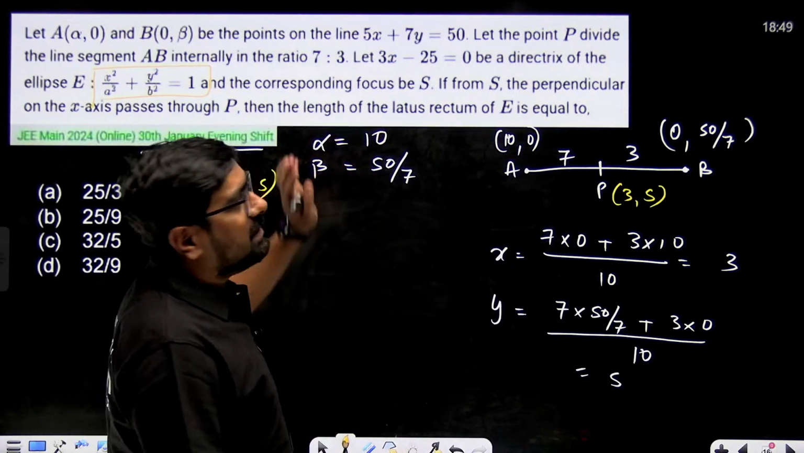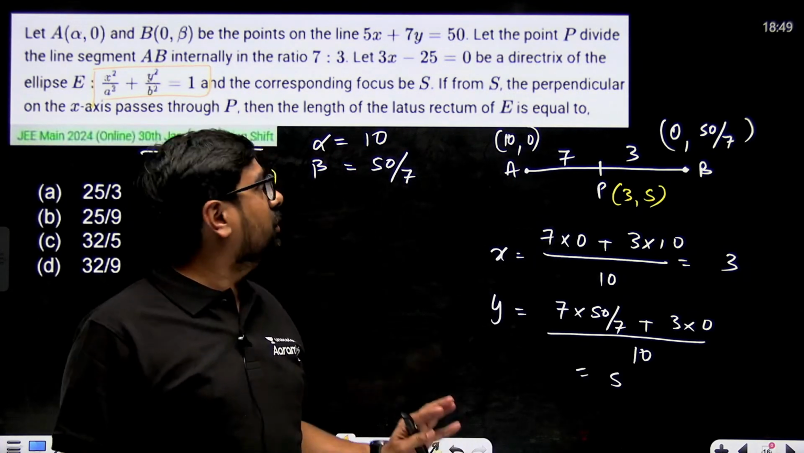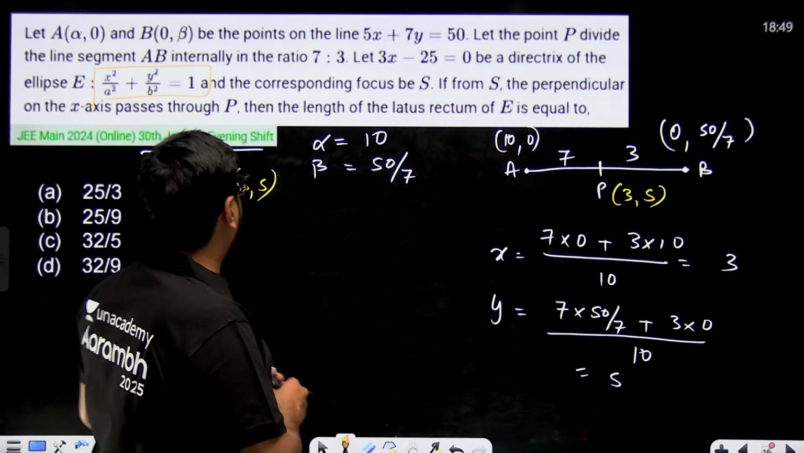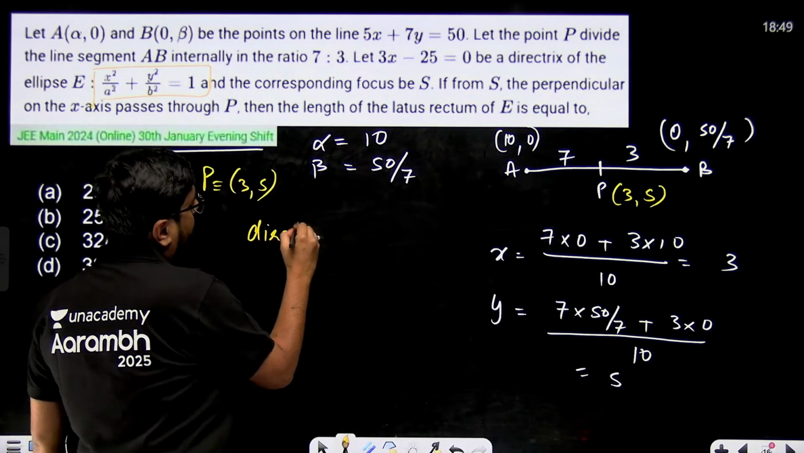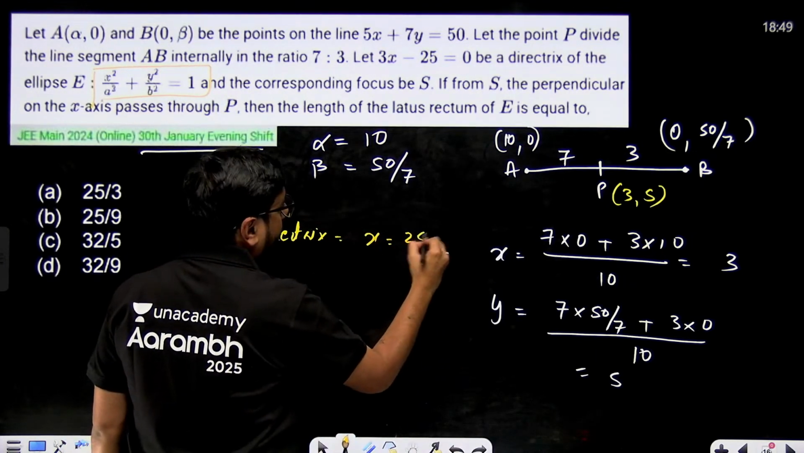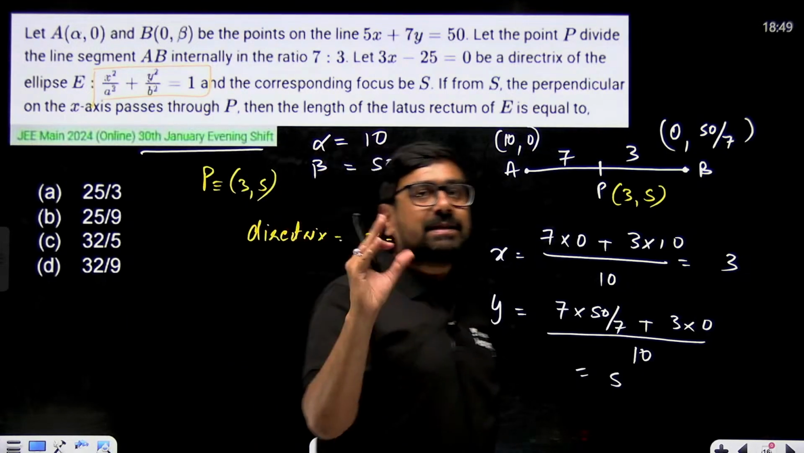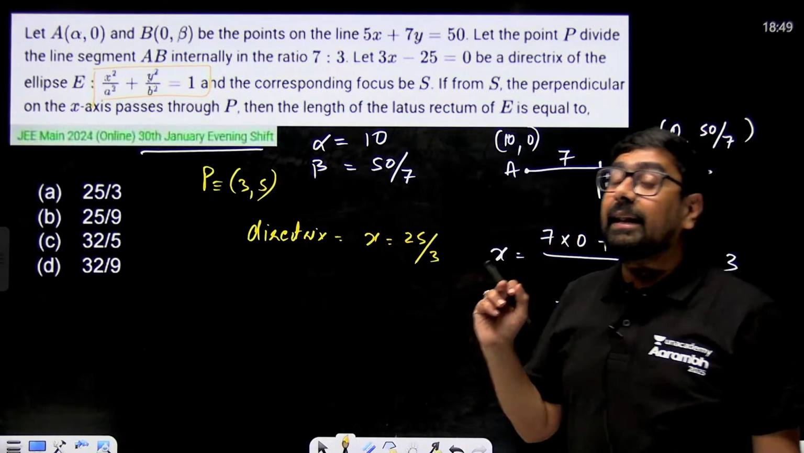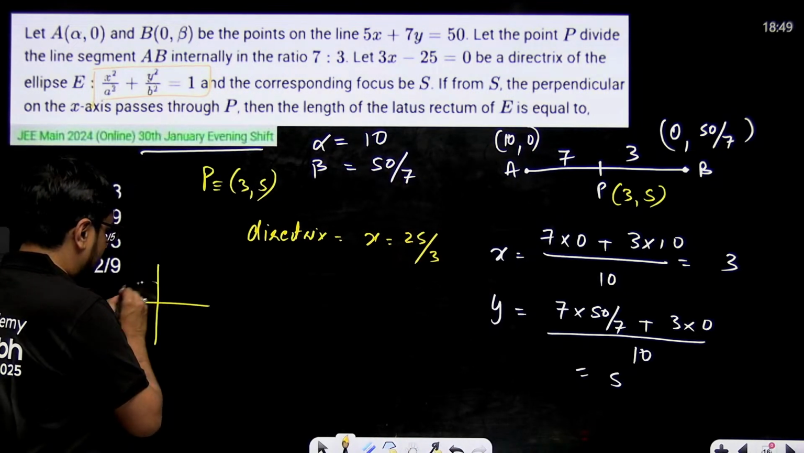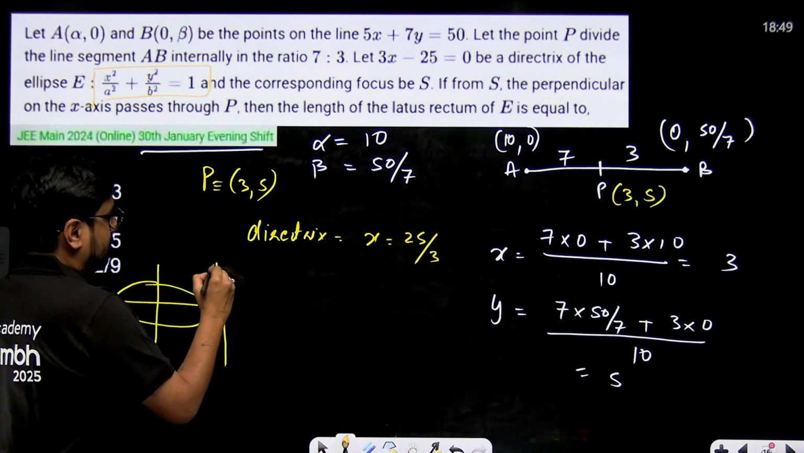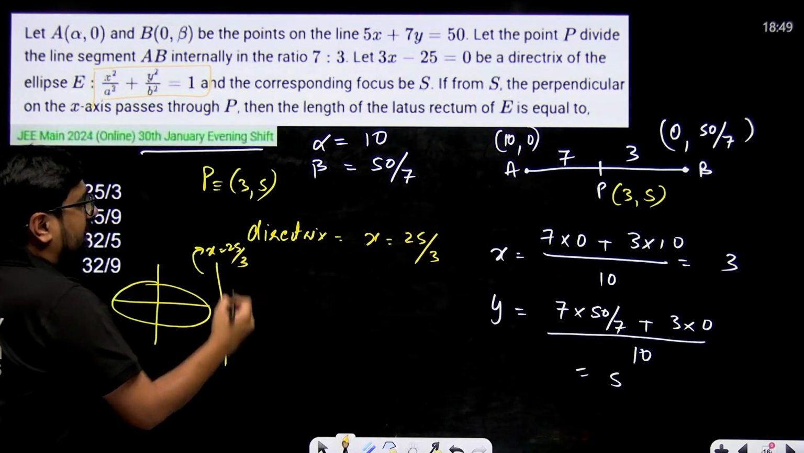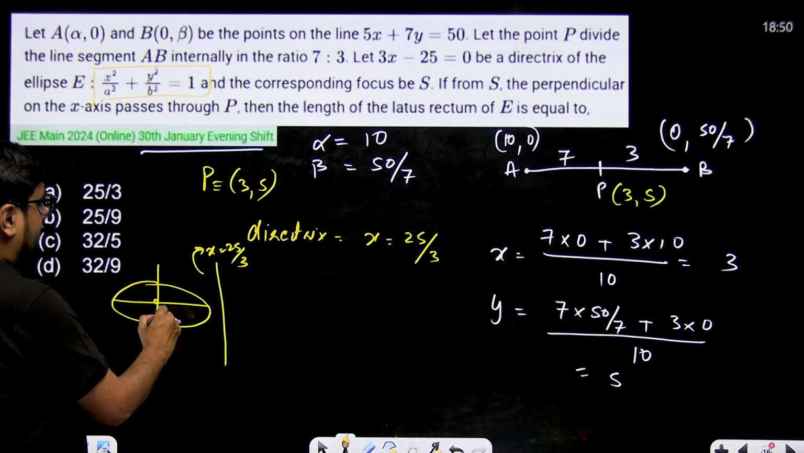That means if the center is 0, 0, the directrix is x equal to 25 by 3. X equal to a by e is the directrix of your horizontal ellipse. That means this is a horizontal ellipse for sure. Let's make it somewhere over here. This is your x equal to a by e. That means x equal to 25 by 3 is your directrix. 0, 0 is the center.